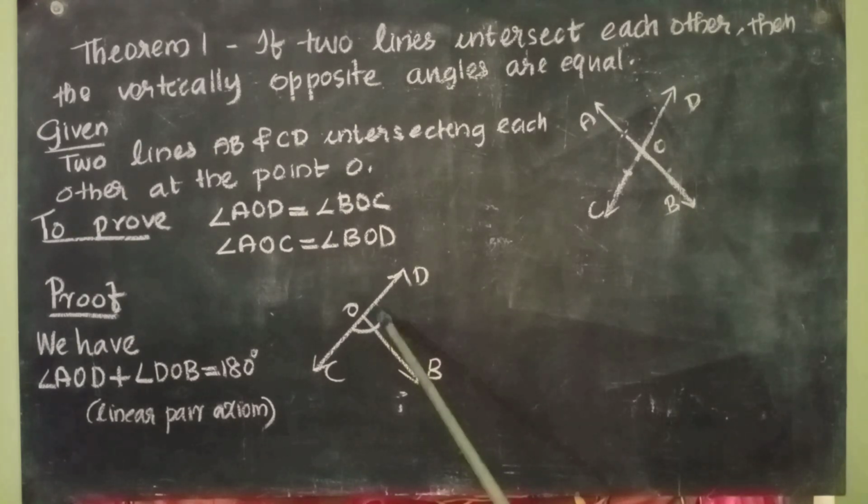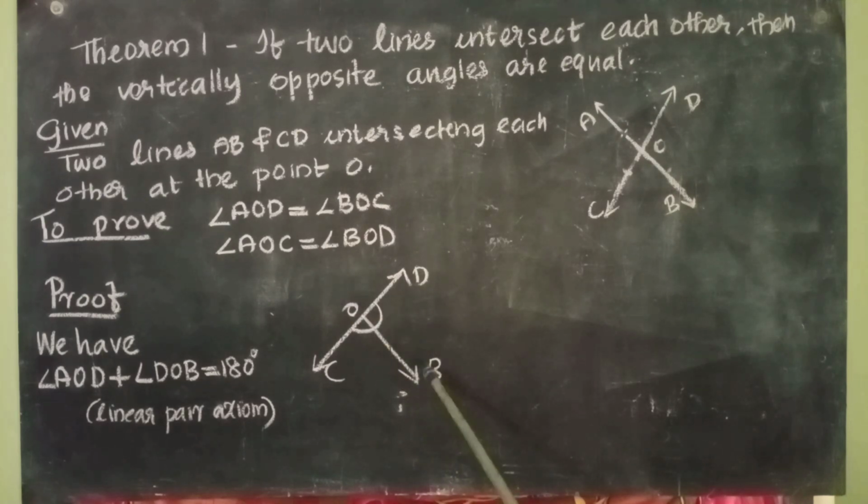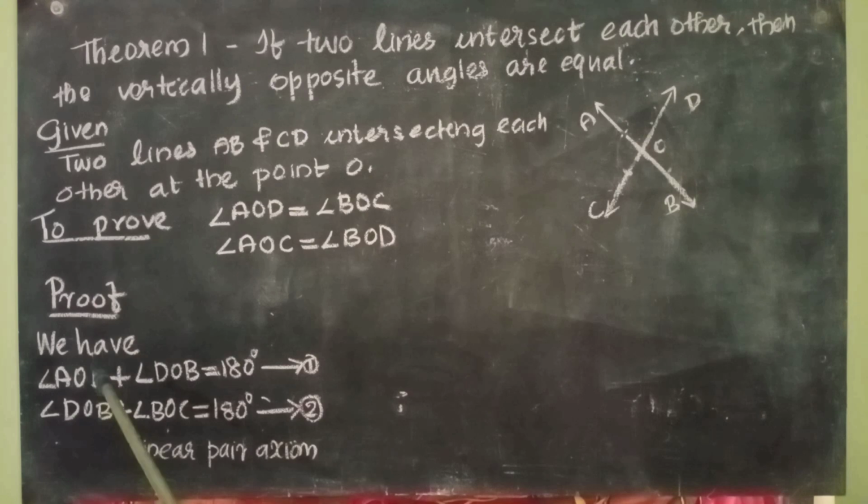So we can write it: angle DOB plus angle BOC is also equal to 180 degrees. I have written it together and kept equation 1 and 2. Equation 1 is angle AOD plus angle DOB equal to 180 degrees because they are a linear pair. The second one, angle DOB plus angle BOC equal to 180 degrees. The reason is the same.